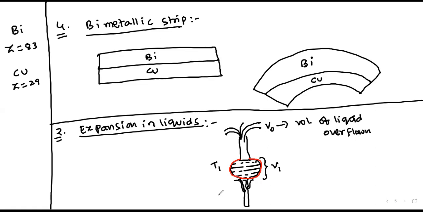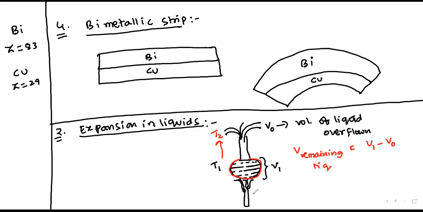Suppose the temperature is increased from T1 to T2. Due to that, some of the liquid will overflow, and there will be an expansion of the remaining liquid. So out of a volume V1, if V naught is overflown, the remaining volume I can write as V1 minus V naught.